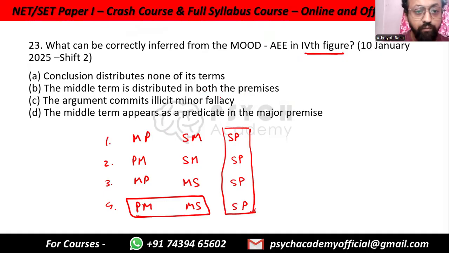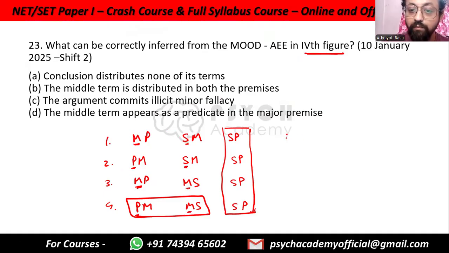Let me see. No, middle term is distributed in both premises in figure 2. This is the middle term, and remember which one is distributed. The distributed one is the one that is in the first position. So when you are saying MP, SM, PM, SM, the ones that are presented first are the ones that are distributed.